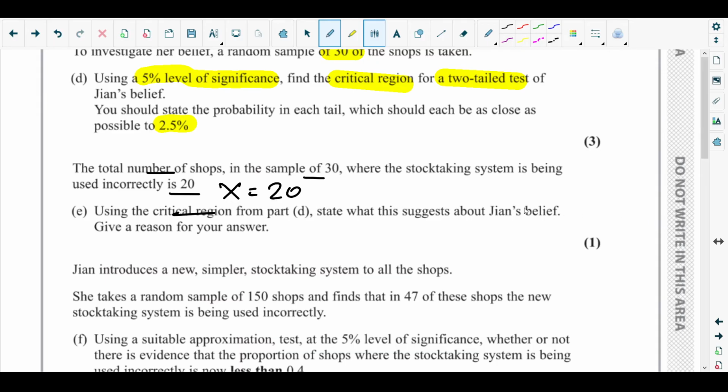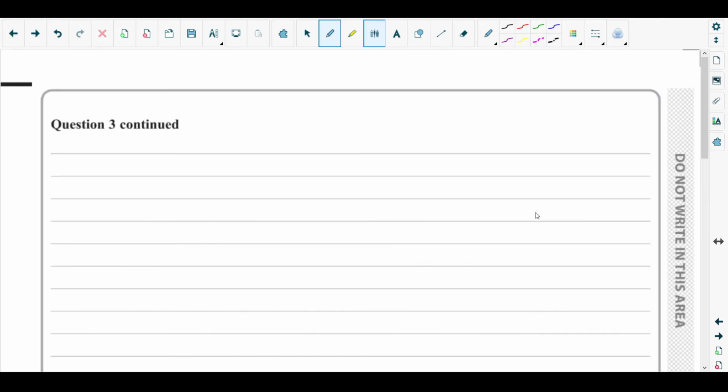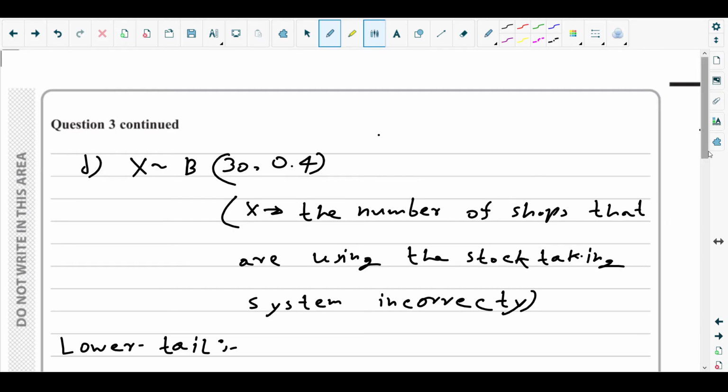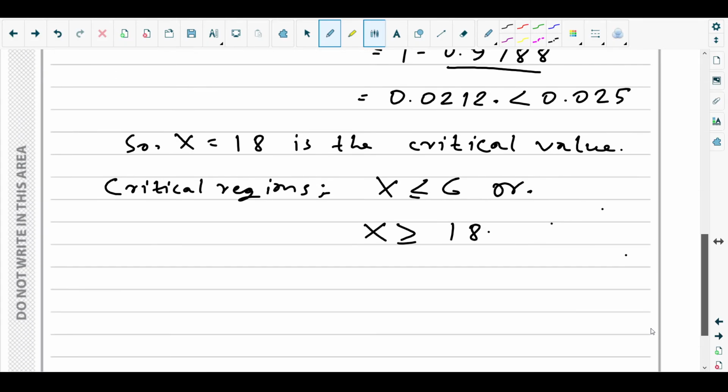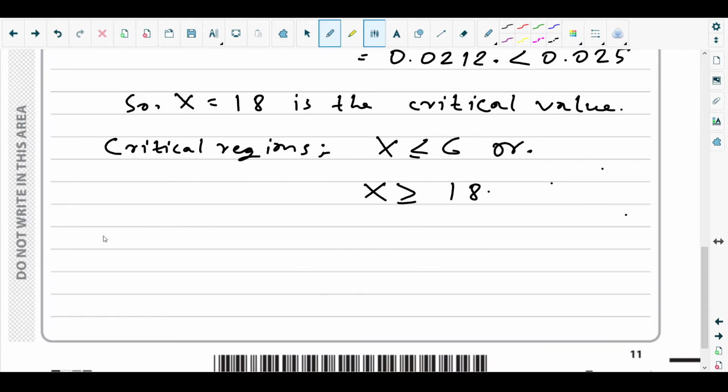Okay, so we got the critical region x greater than or equal to 18. But the outcome they found from the hypothesis test is x equals 20, so it lies within the critical region.